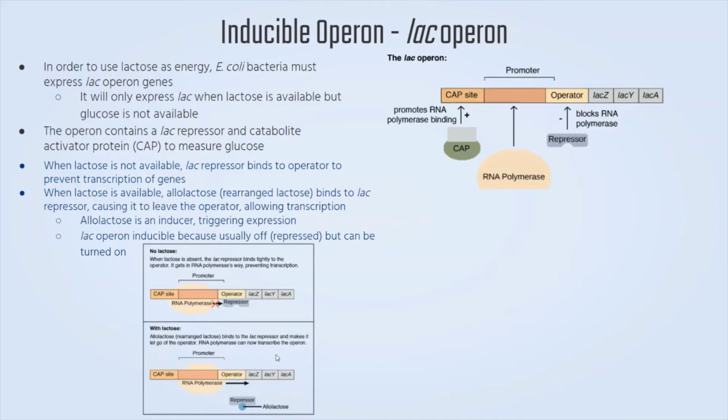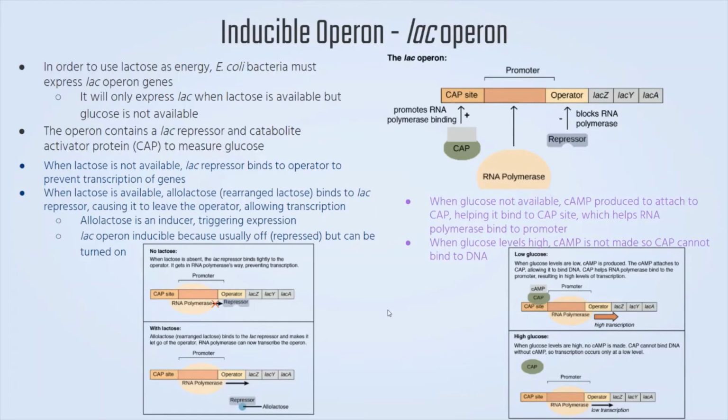but is able to be turned on when lactose is available. So to summarize in this picture, when lactose is not available, the repressor will be able to bind to the operator, whereas if lactose was available, the repressor will not bind to the operator. When glucose is not available, cAMP will be produced in order to attach to the CAP. As a result, it will bind to something called the CAP site, which will help RNA polymerase to bind to a promoter. This will help transcription occur when there are low levels of glucose.